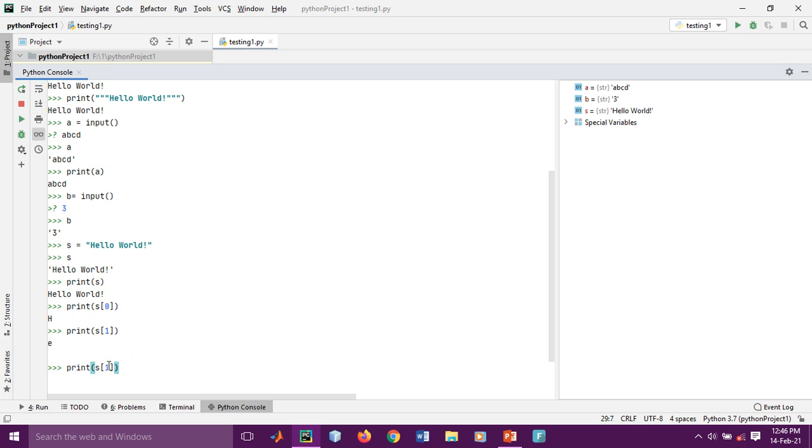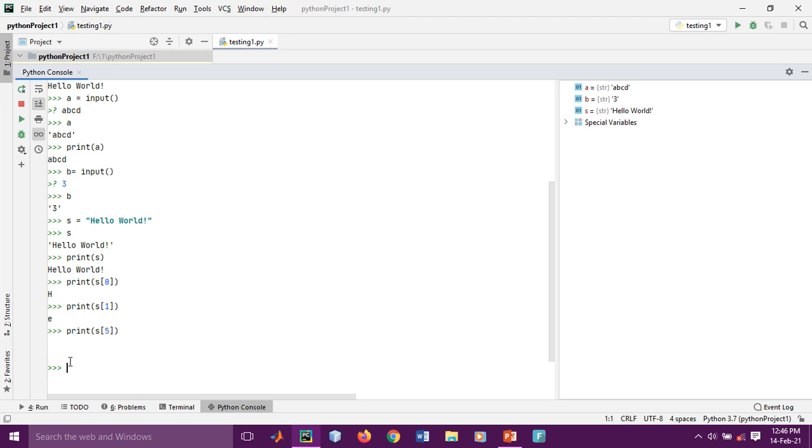Let's check the fifth one. Here it is blank, because up to the fourth index is HELLO, then the fifth index is a blank space. So it takes the blank as an input also.